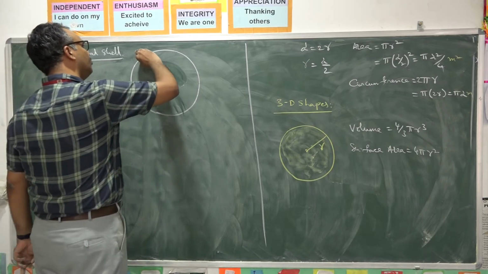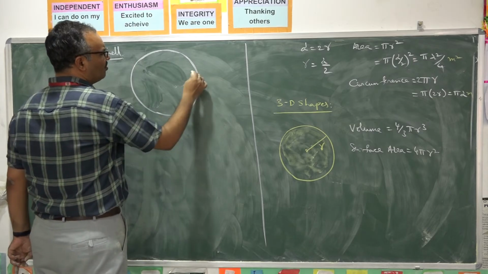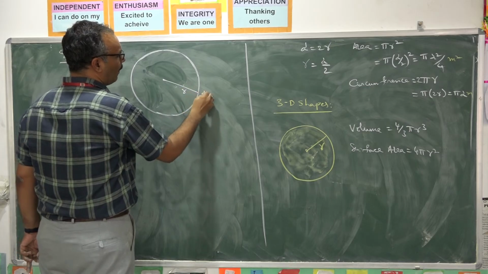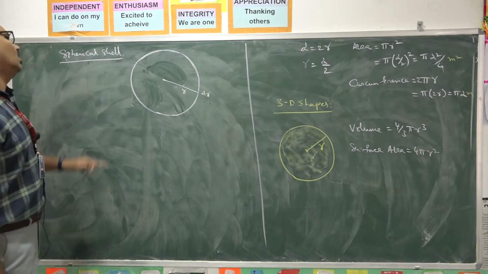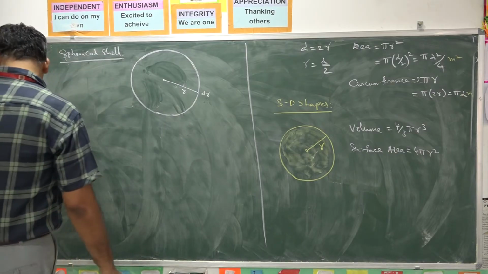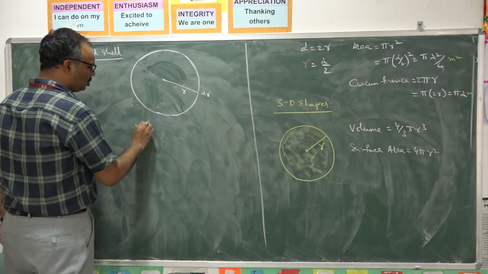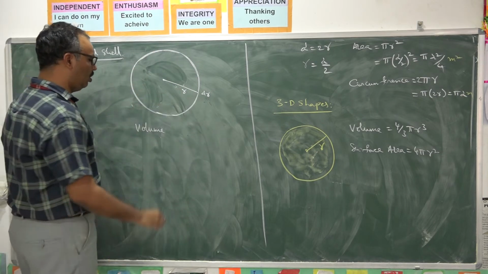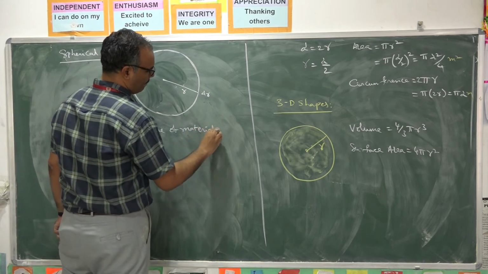A thin surface will be there like this. Thin surface means very small. Its radius is r, thickness is dr. Very small thickness dr. Such an arrangement is called a spherical shell. If you see a spherical shell, what is the volume of material used? Actually, volume of the sphere means 4 by 3 pi r cube only. Volume of material is equal to question mark.